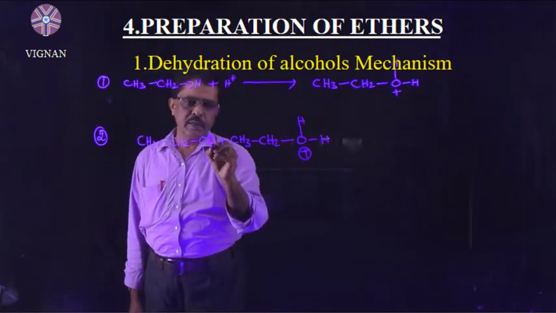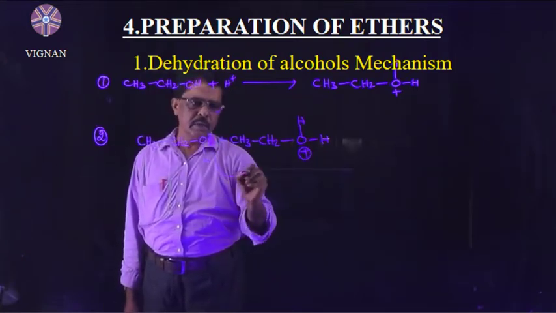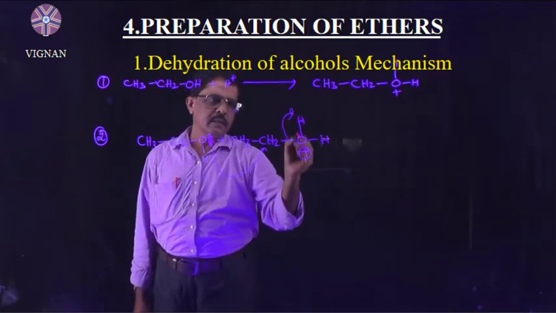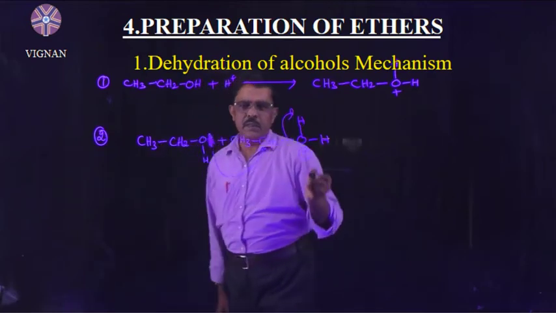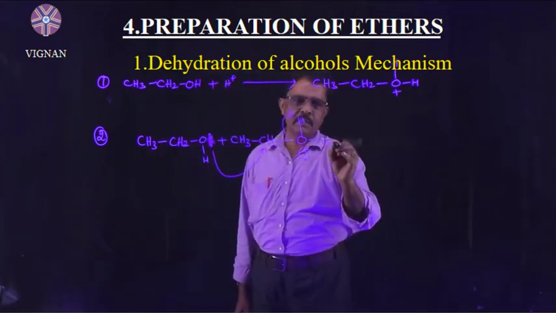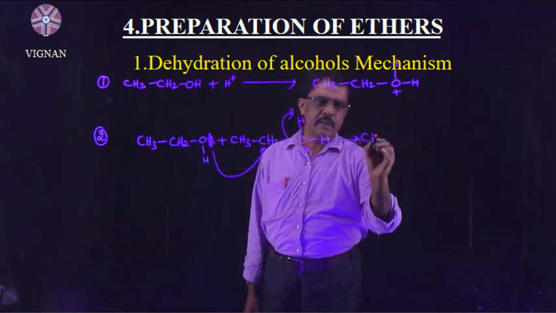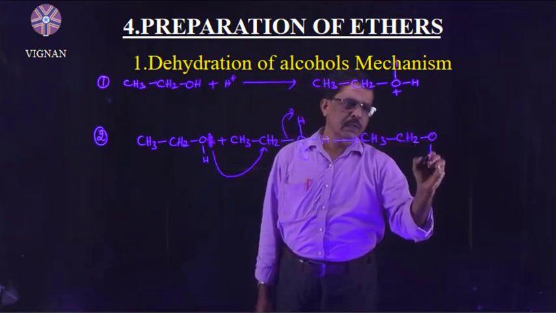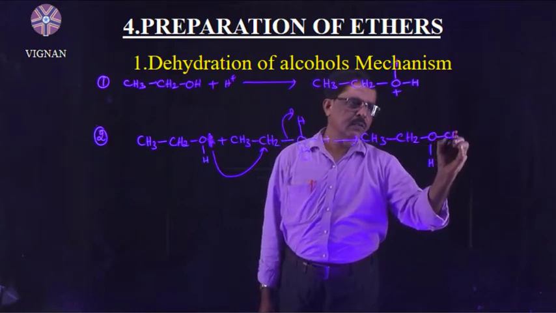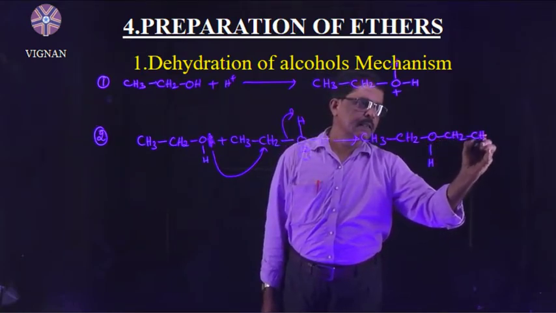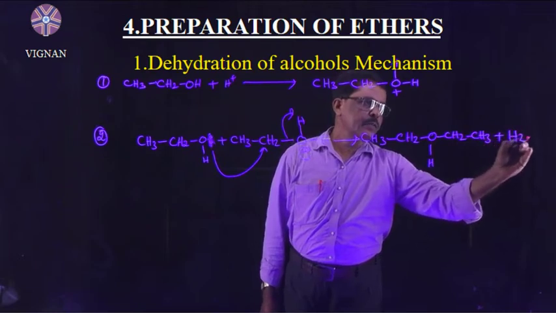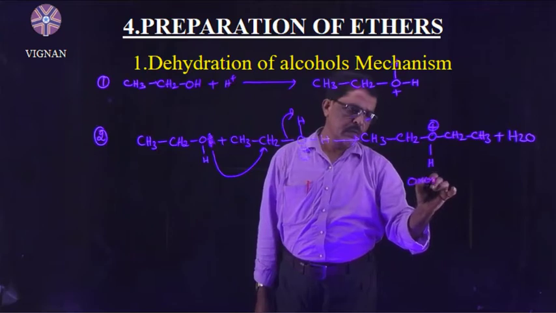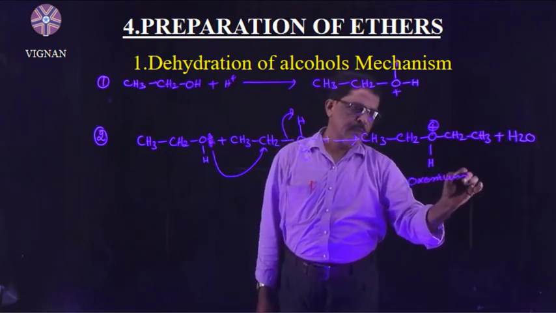The lone pair of electrons on the oxygen atom makes a bond with this carbon, and the electrons shift towards the oxygen atom. Then we will get CH3CH2 O H CH2CH3 plus H2O. This is how the oxonium ion is formed.